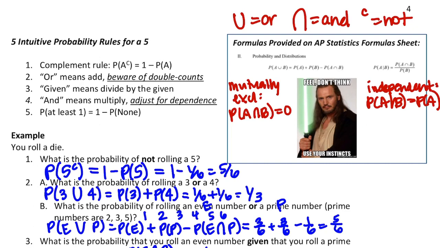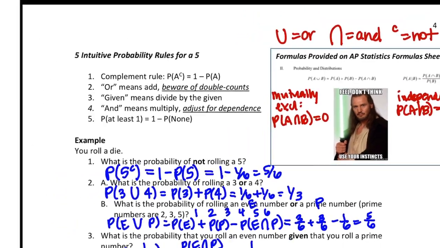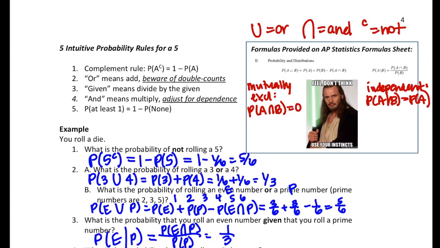And this can be manipulated to give you the multiplication rule. So you can just multiply that across to get the multiplication for P of A and B. So that's a couple of things from there that are tied to the intuitive rules. But again, the intuitive rules are better to just know.